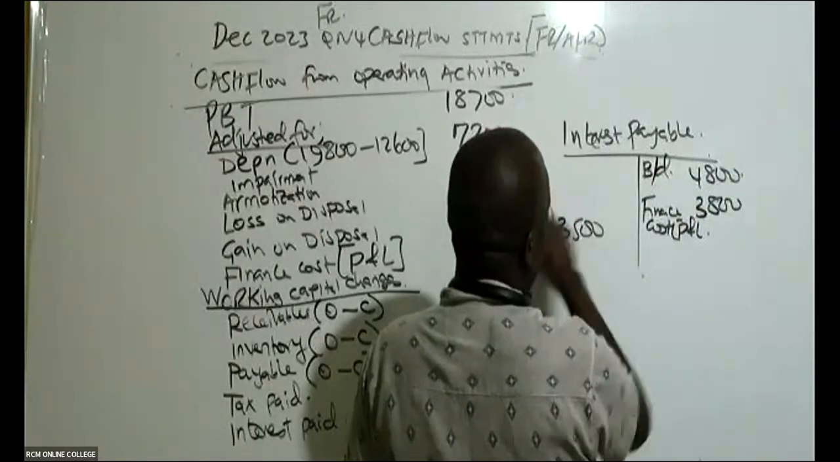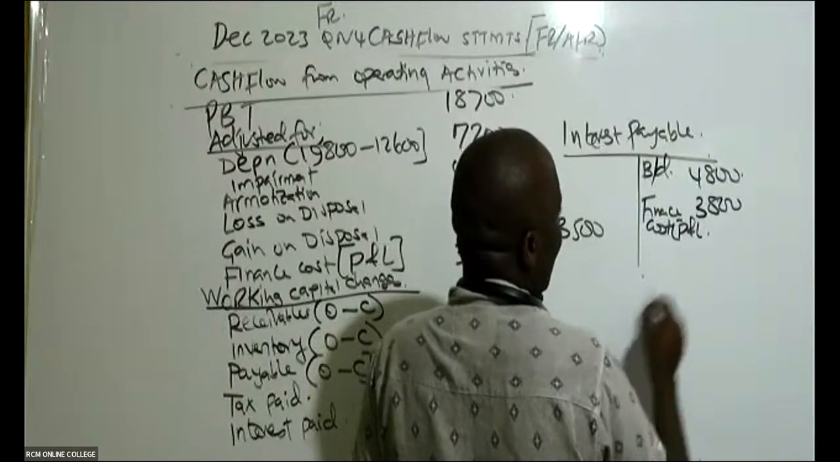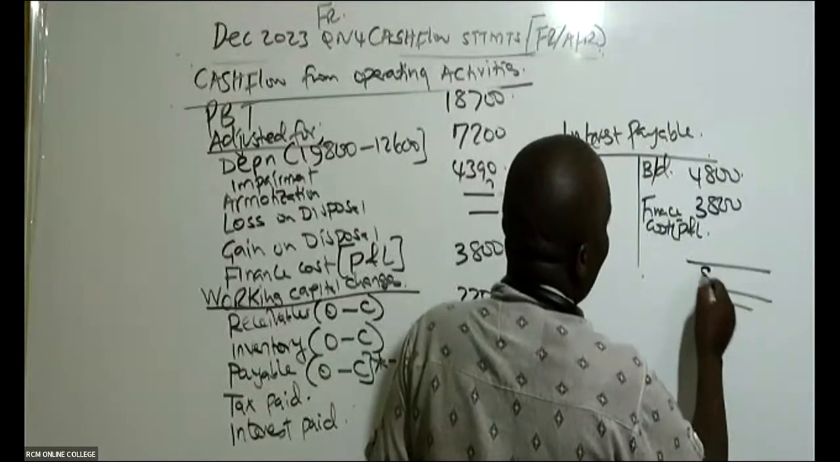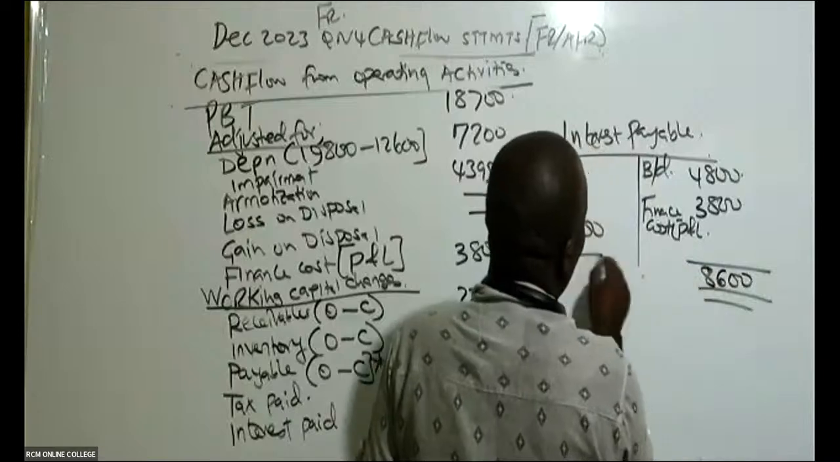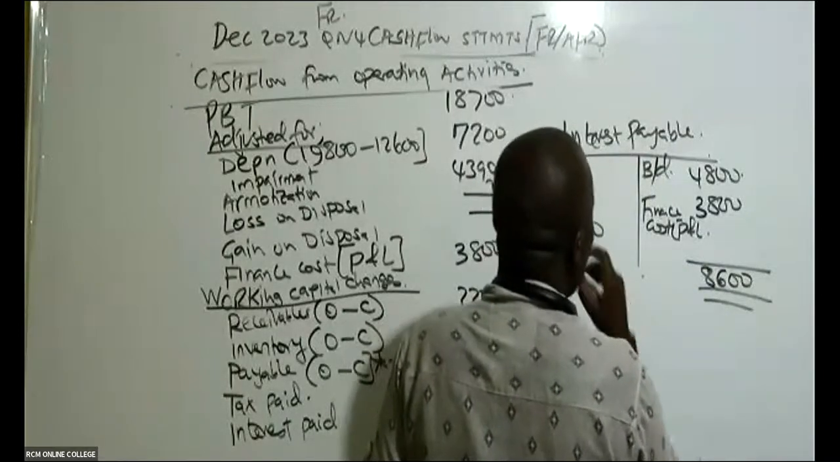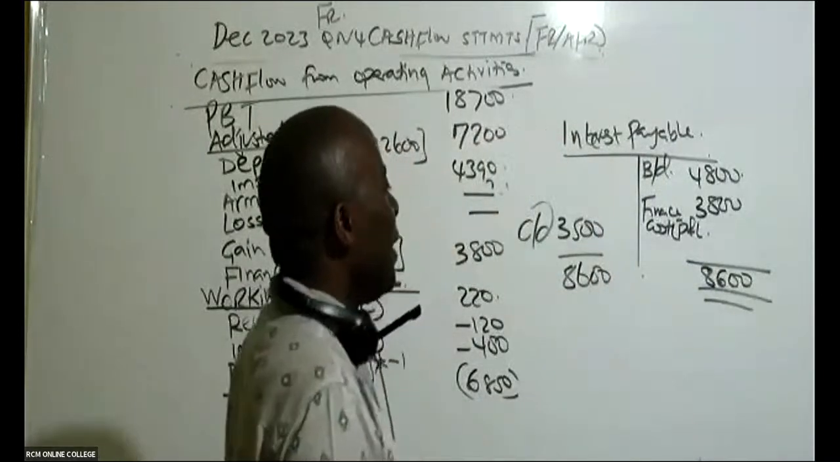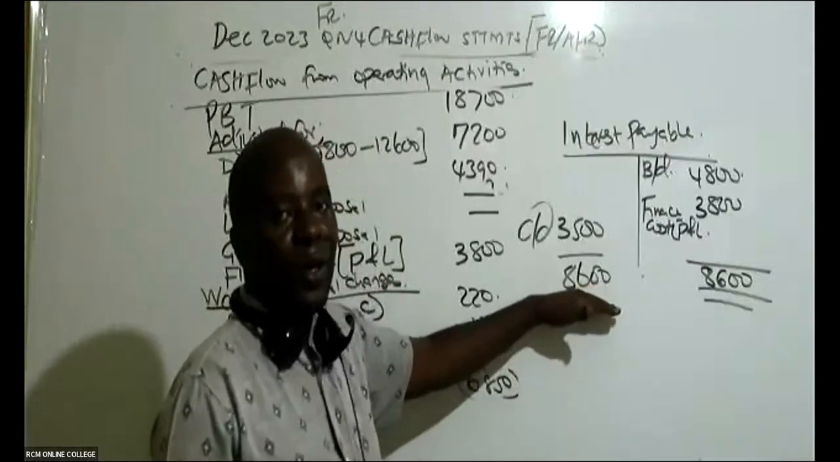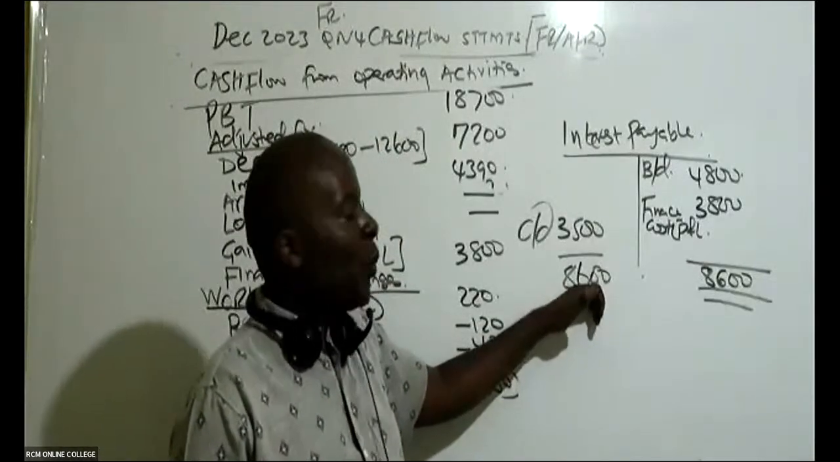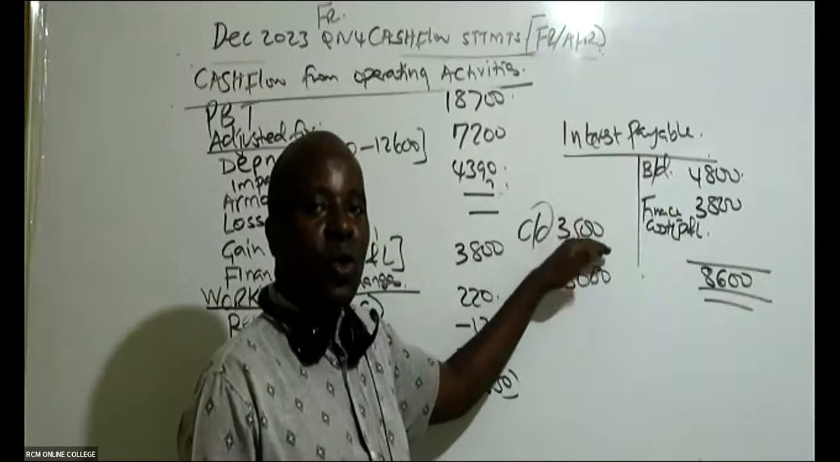This is carried down, like that. So then come and add. When you add, I think this will be 8,600. It means that our total interest by the end of the year should have been 8,600. But we can see straight away it is much less. So what does that mean?